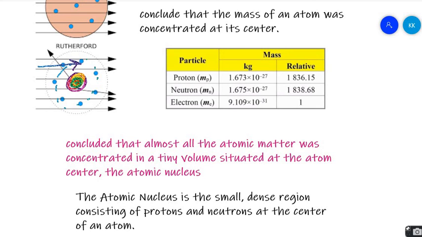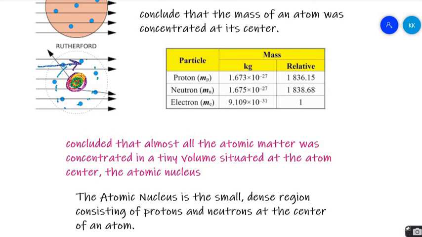So the heavy-mass particles, protons and neutrons, are concentrated at a particular position in the atom. So he concluded that protons and neutrons are together in an atom, forming a small but very heavy-mass object, so that it can strike alpha particles and deviate their path.